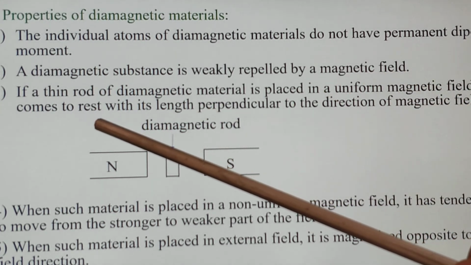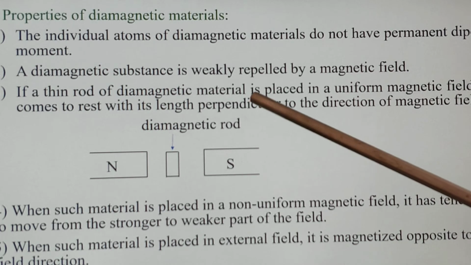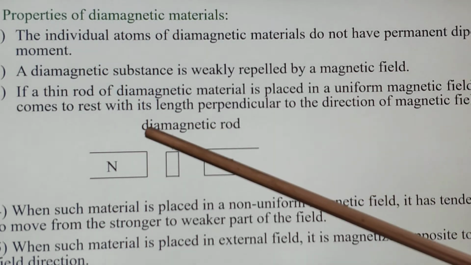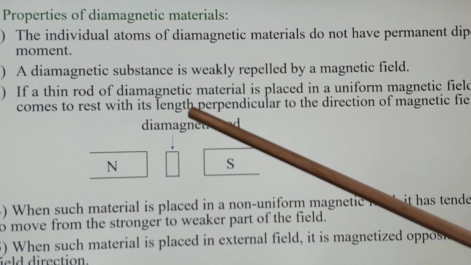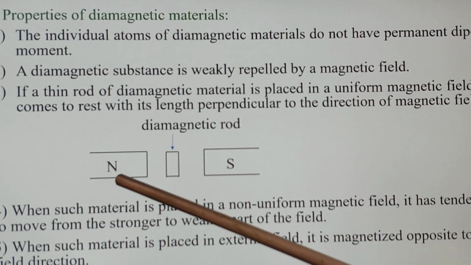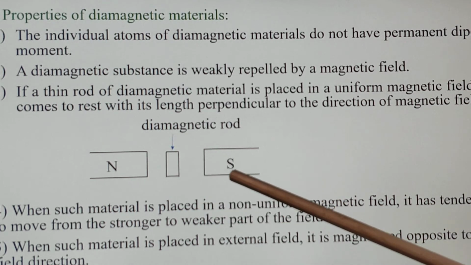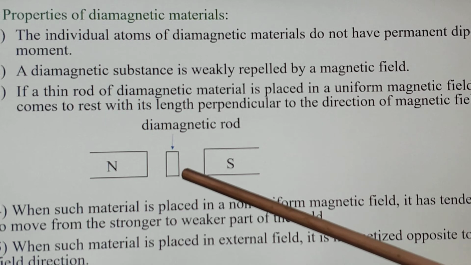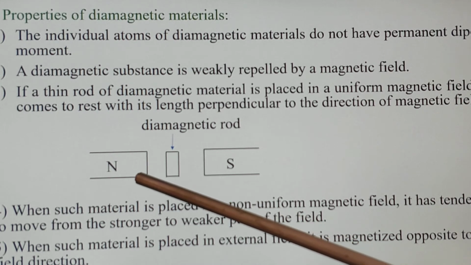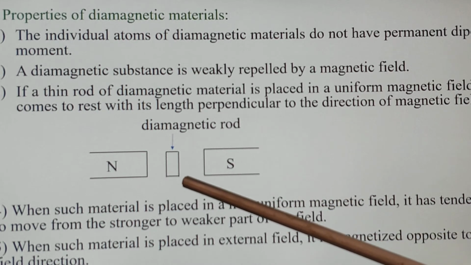Third, if a thin rod of diamagnetic material is placed in a uniform magnetic field, it comes to rest with its length perpendicular to the direction of the magnetic field. So here is a magnetic field, north pole, south pole, and this is the rod of diamagnetic material. It will come to rest perpendicular to the direction of the magnetic field, like this.